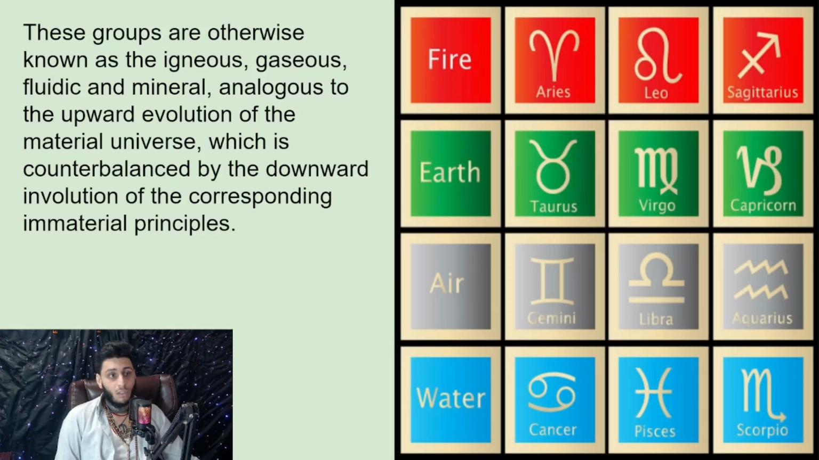These groups are otherwise known as igneous, gaseous, fluidic, and mineral, analogous to the upward evolution of the material universe, which is counterbalanced by the downward involution of the corresponding immaterial principles.